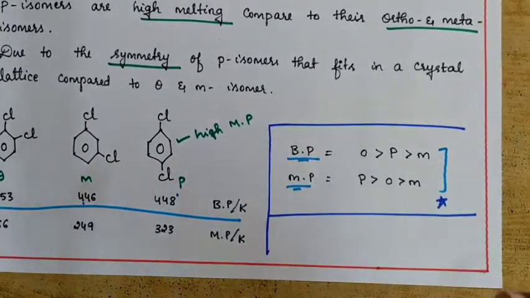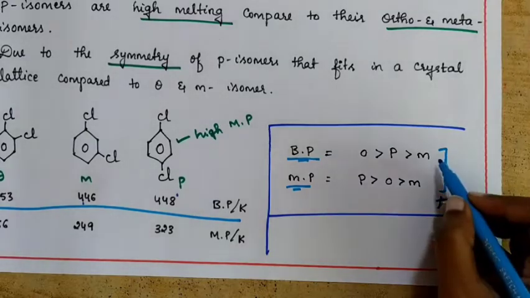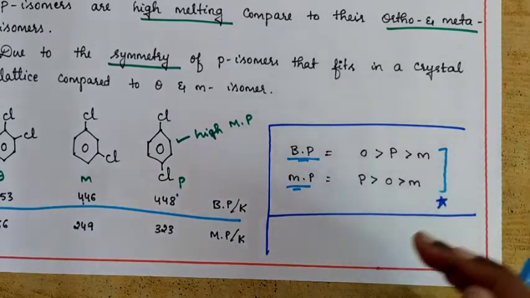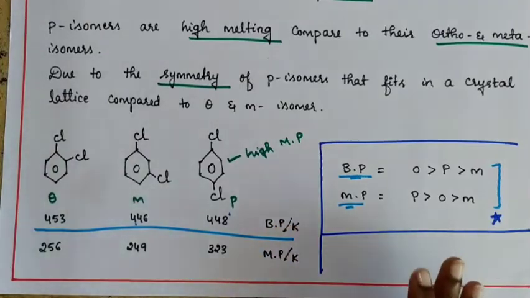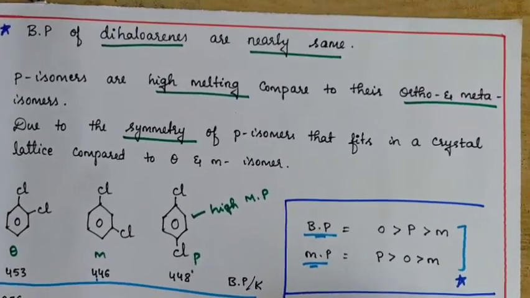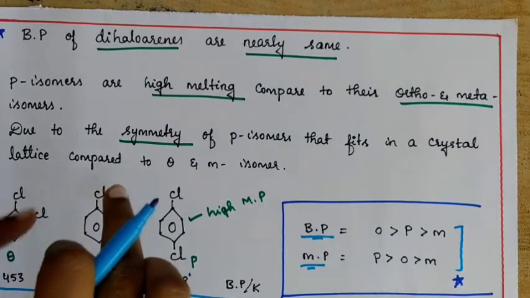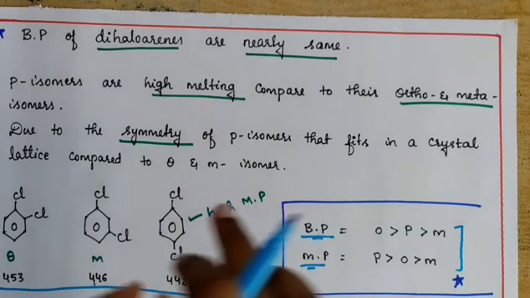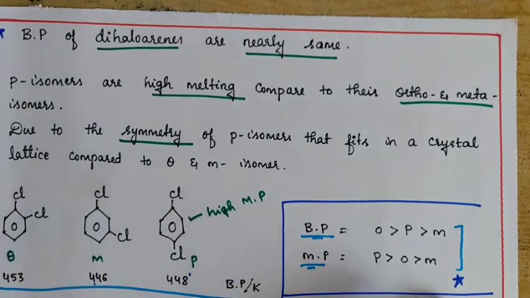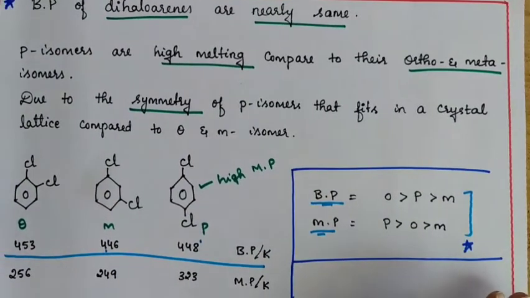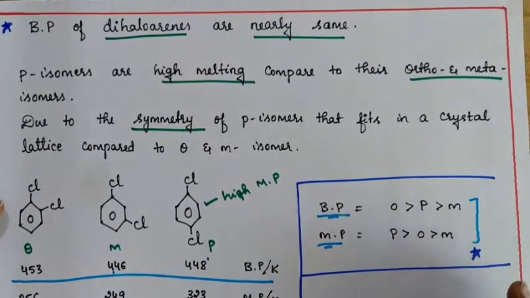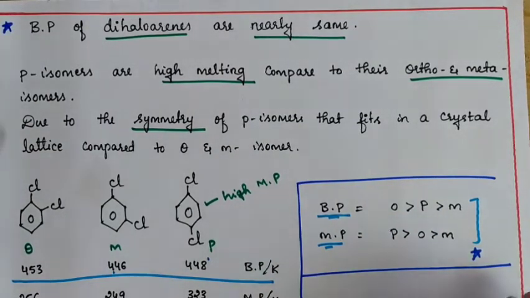Sometimes in questions they'll only give the values, but you just need to remember which position is going to have the higher melting point and higher boiling point. So note down this order for the boiling and melting point of dihaloarenes. And also remember the reason para has a high melting point: due to its symmetry it easily fits in a crystal lattice compared to its respective ortho and meta isomers. This is all about melting point and boiling point of haloalkanes and haloarenes.